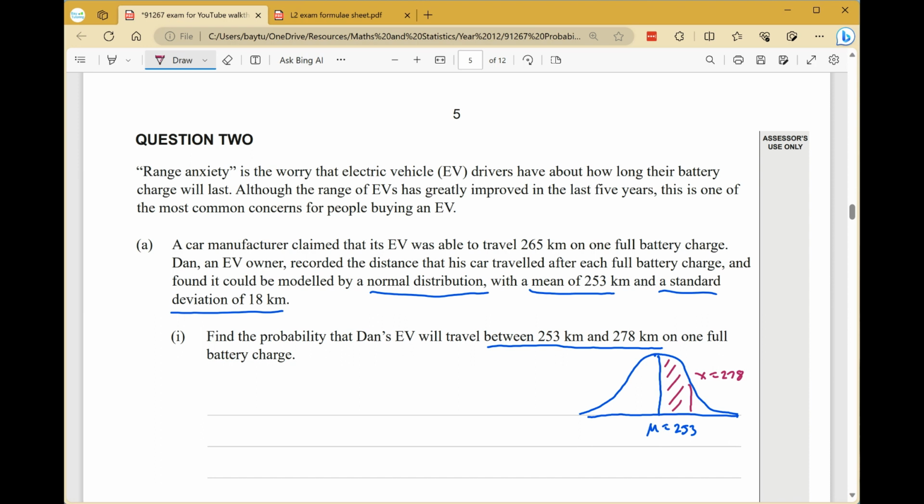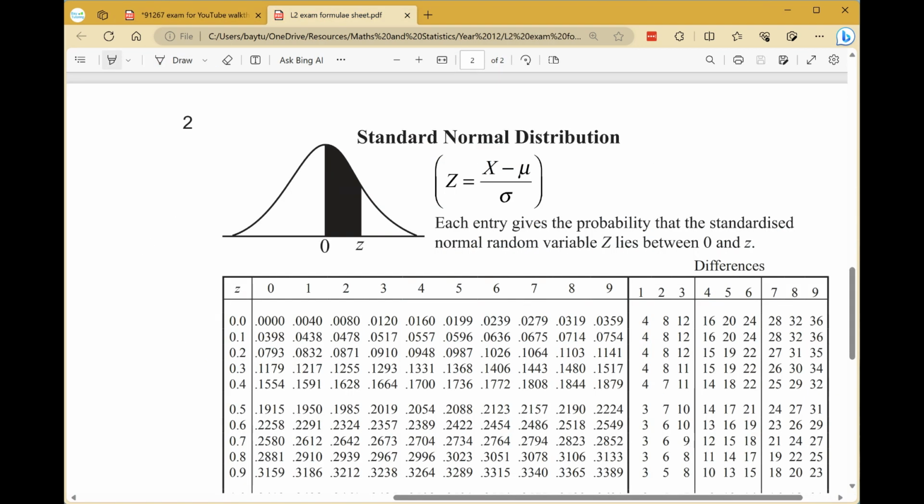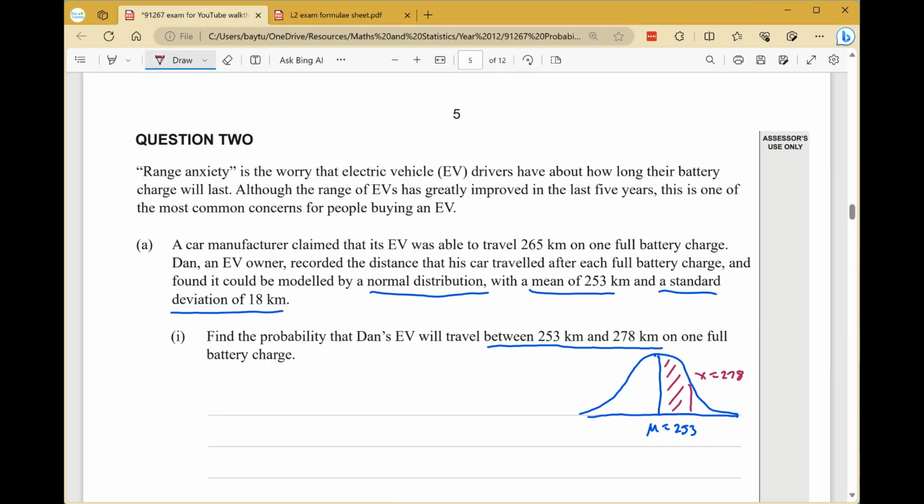If we're going to do this by hand, which you'll need to do if you don't have a graphics calculator, you need to start by working out the z-score, which we can do using this formula that will be on your formula sheet. Z equals x minus mu over sigma. So the z-score equals your x value minus the mean divided by the standard deviation. That will find us a z-score that we can then use to find the probability using that table there.